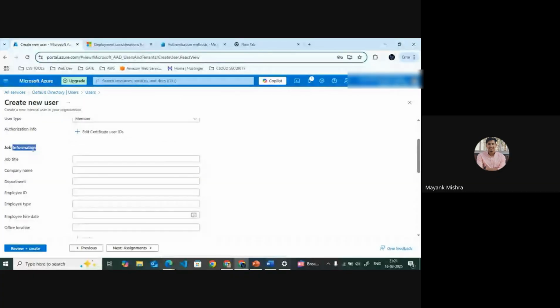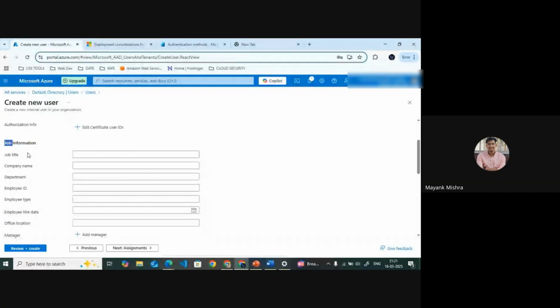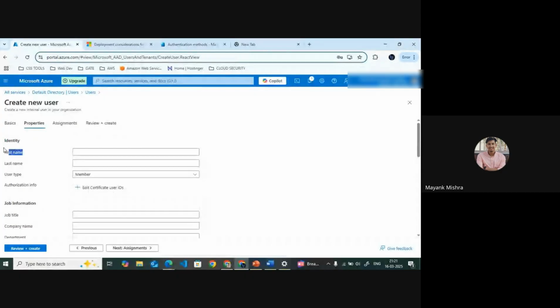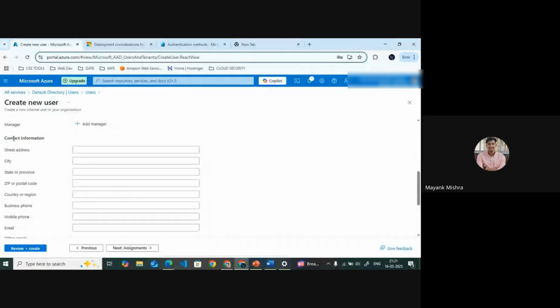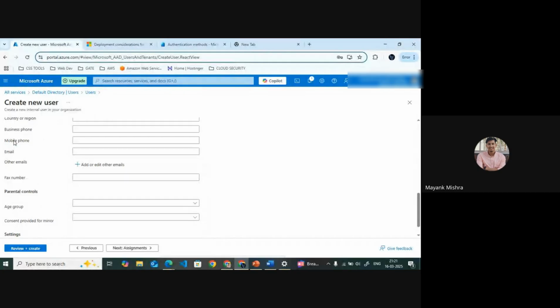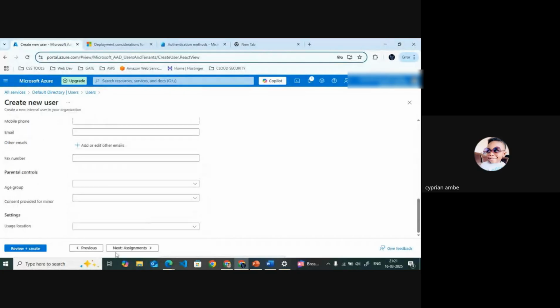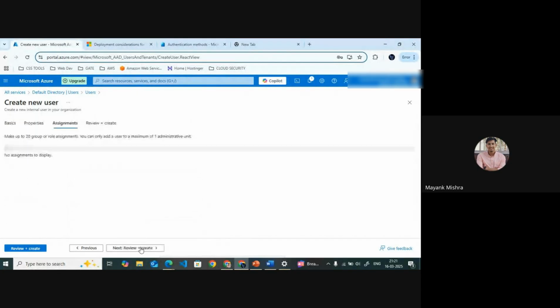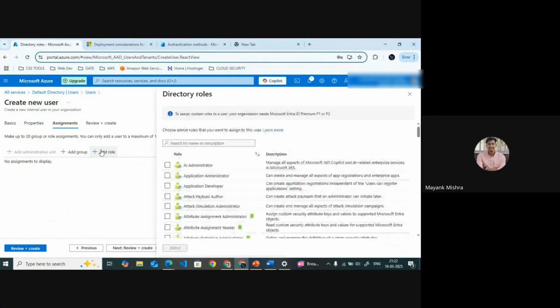This is all part of your administration task. You have to put in all the details, like your identity, your job information, your contact information. You can add all of these here. Currently, I'm not going to add them. Now you go to the next part. In the next step, you can add a group. A group is a collection of multiple roles or multiple policies, or you can add a role here. If you click on add role, you can give these roles.